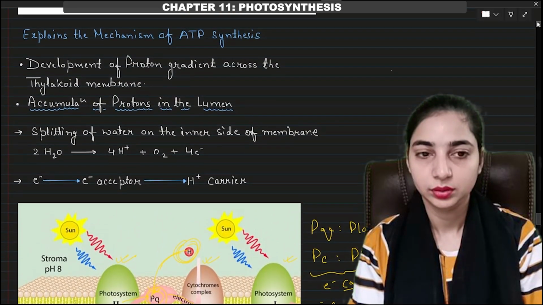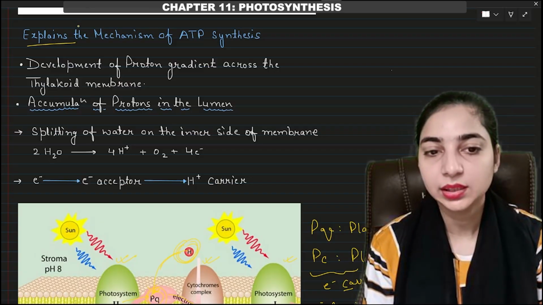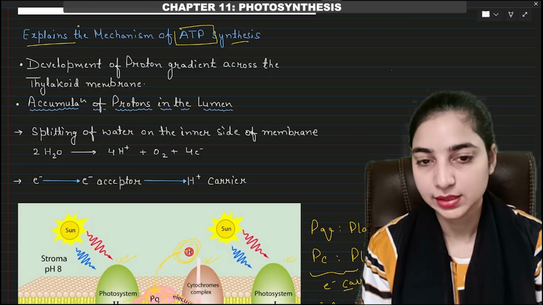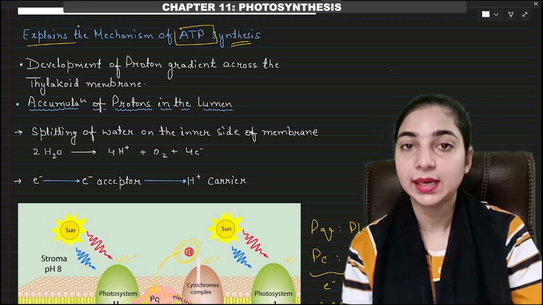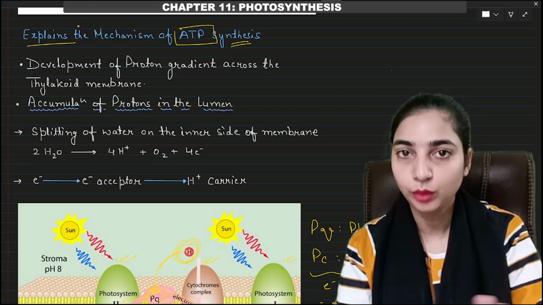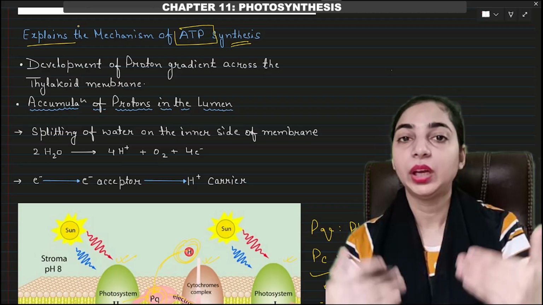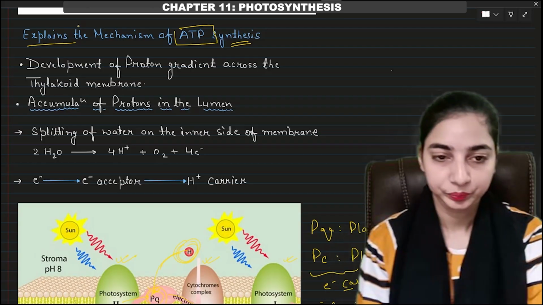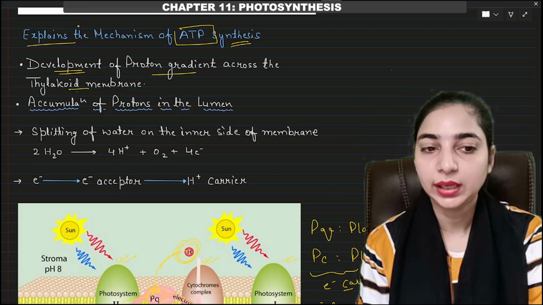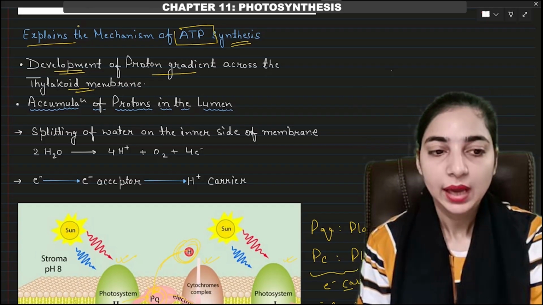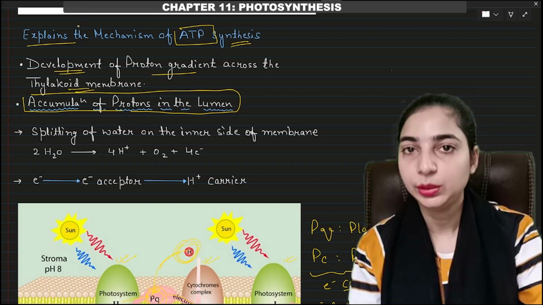So let's read it now. The chemiosmotic hypothesis explains the mechanism of ATP synthesis. By studying the chemiosmotic hypothesis, we will understand how ATP is synthesized. Till now, we have not discussed how ATP is synthesized. We have just discussed how the proton gradient will develop. It will involve development of a proton gradient across the thylakoid membrane. We have seen the accumulation of the protons in the lumen.